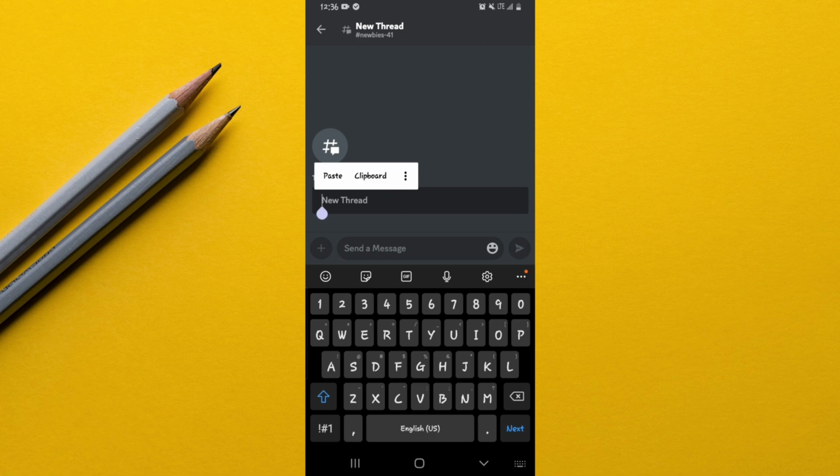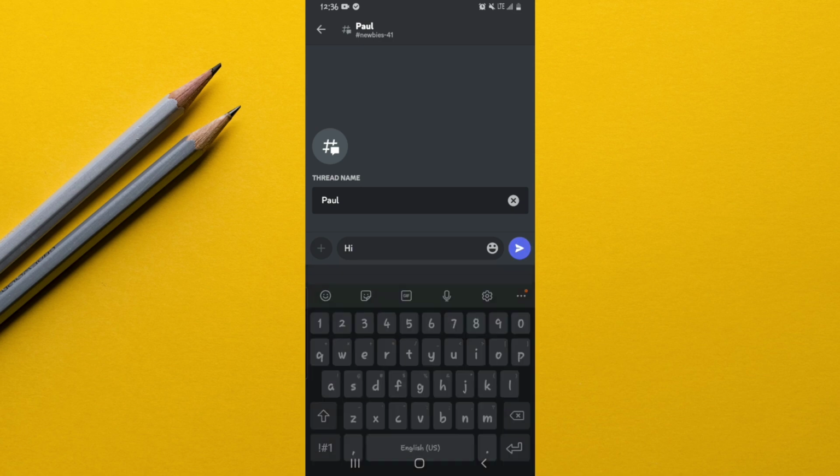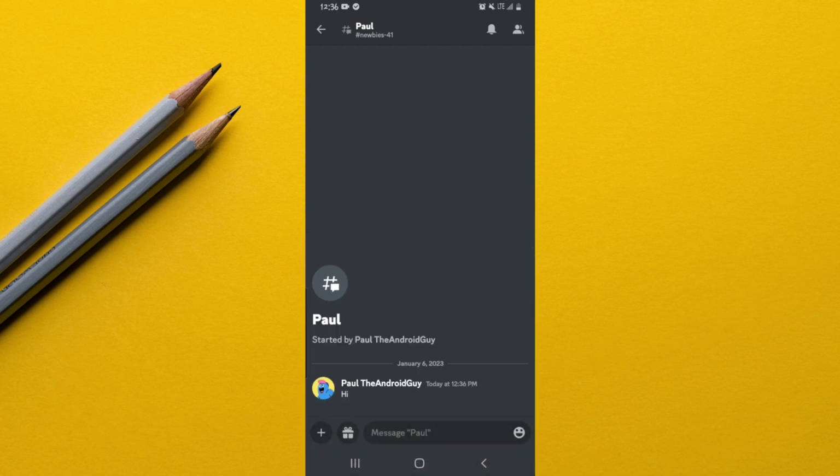Then you're going to put a thread name. For instance, I can give this thread the name of Paul. Then to fully create it, go to send a message and send a simple message like hi. Send this, and after that your thread is going to be created and you can start the entire process of creating your own images.